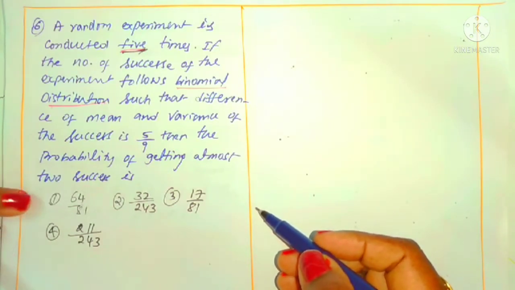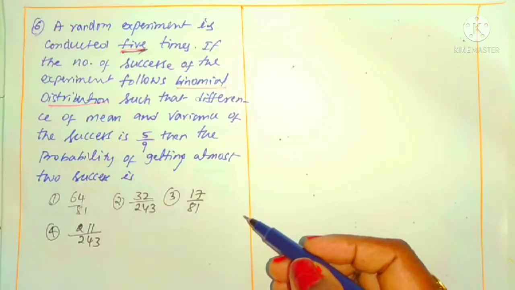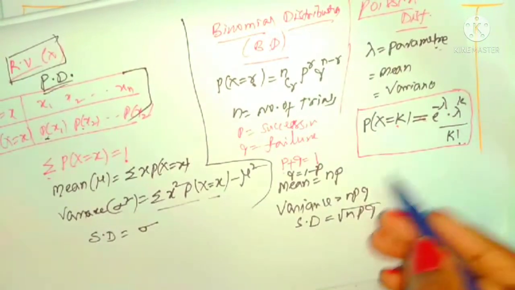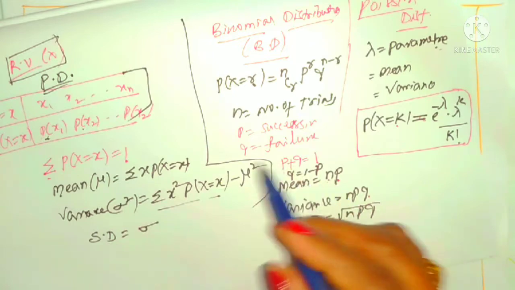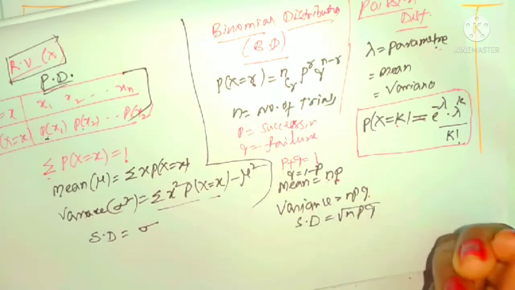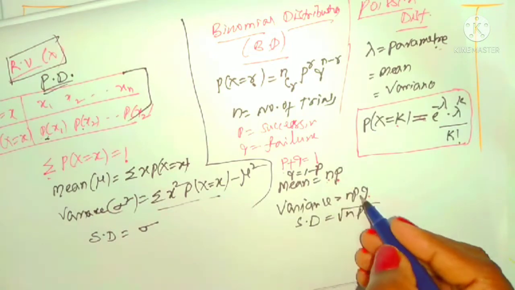How can you find this? In the case of the binomial distribution, what are the mean and variance? The mean is NP, the variance is NPQ, where N is the number of trials. Here N is 5, and P and Q are the success and failure probabilities. This difference is given.